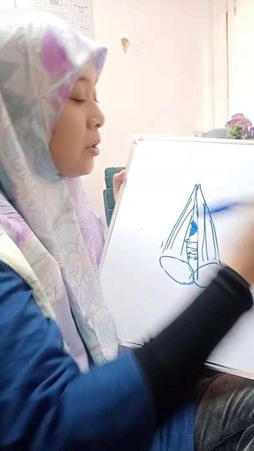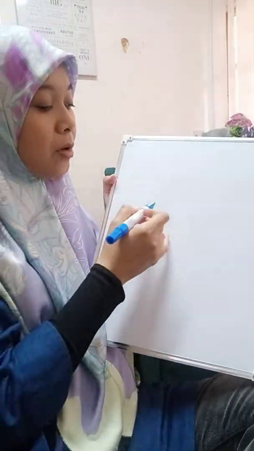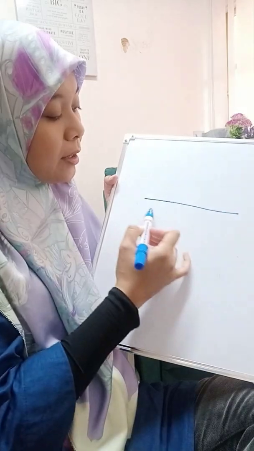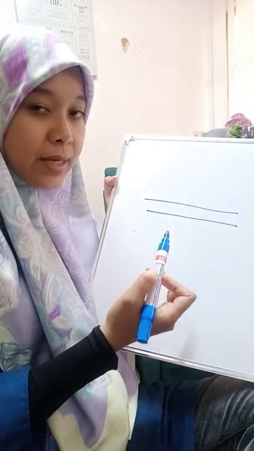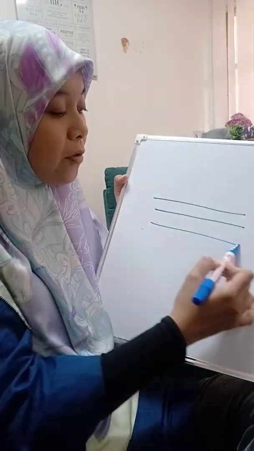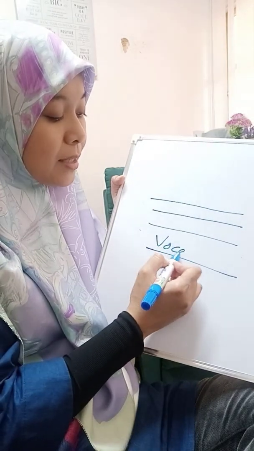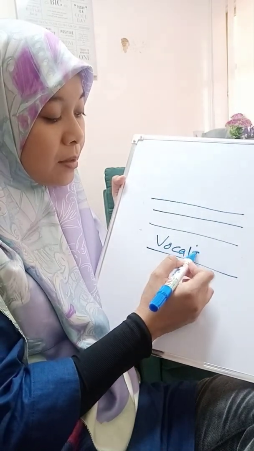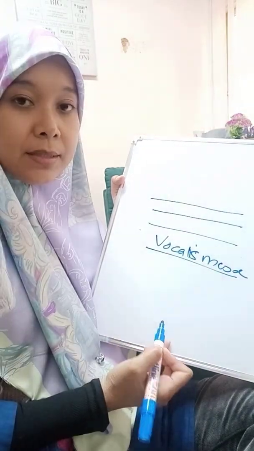Because of the layers of the vocal cord, the functioning part of the vocal cord, this is the mucosa. We have the Reinke space. We didn't learn about Reinke space yesterday. I would like you all to read about the Reinke space, the vocal ligament and the muscle. This is the vocalis muscle.